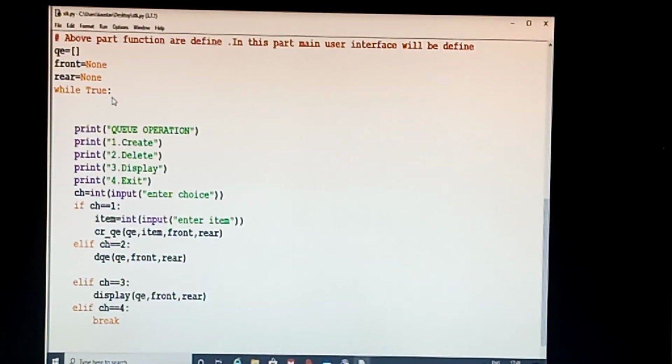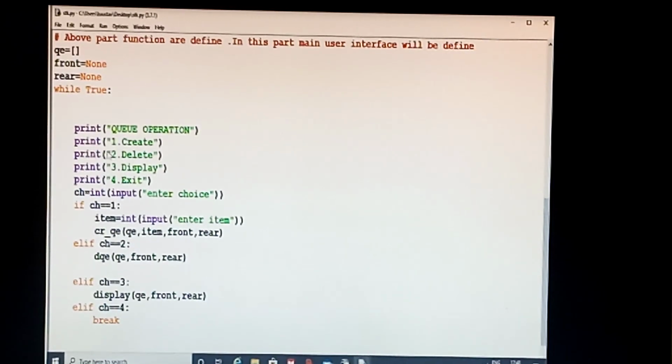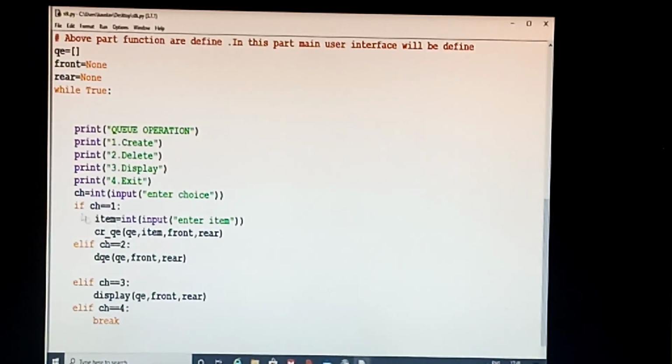I have made it while true, because until the break is encountered, the loop will continue. Now print queue operations: print 1 to create, print 2 to delete, print 3 to display, and print 4 to exit. I have taken the input from the user as the choice: 1 for create, 2 for delete, 3 for display, 4 for exit.